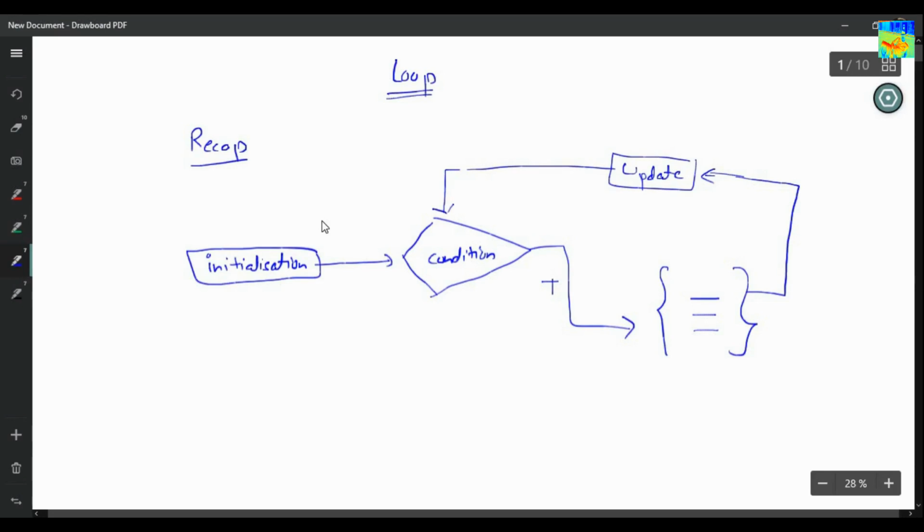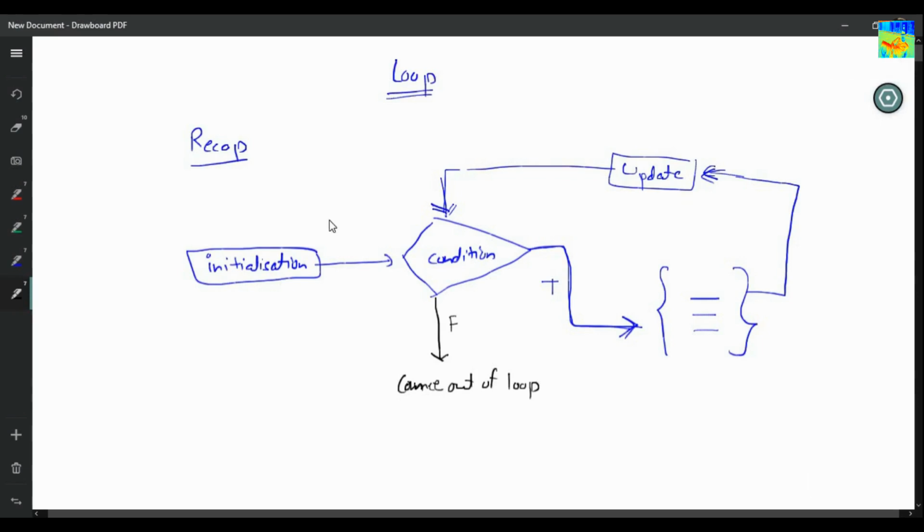If the condition is again true, I will again do some work and then I will update again. Again I will check the condition. But if the condition is false, I will come out of the loop. So this is how a loop works.